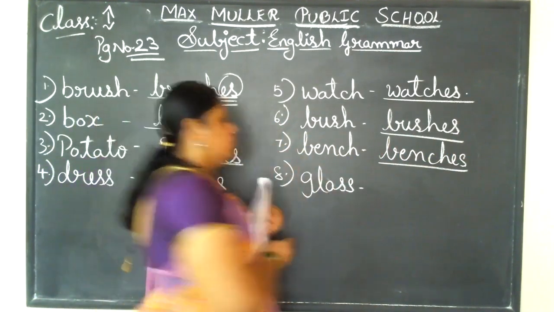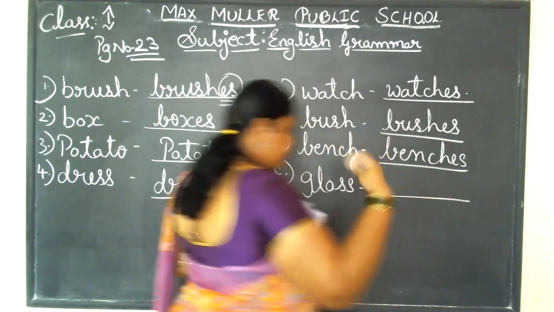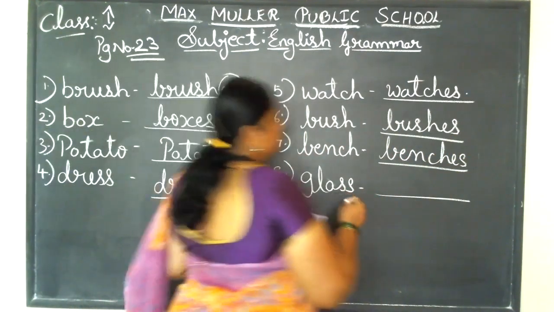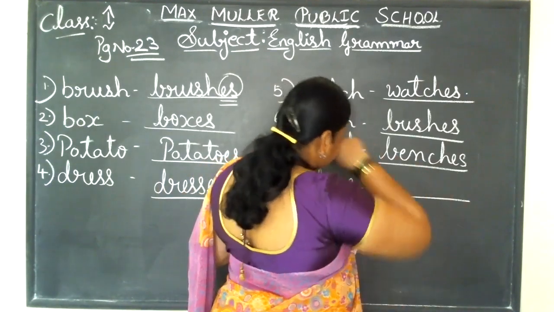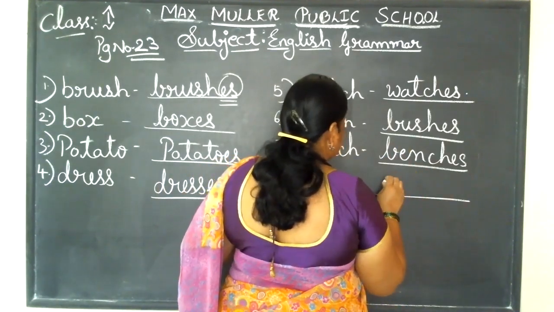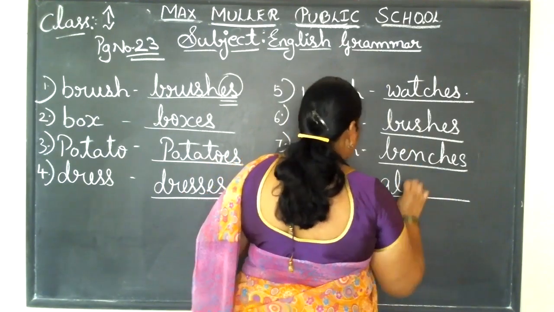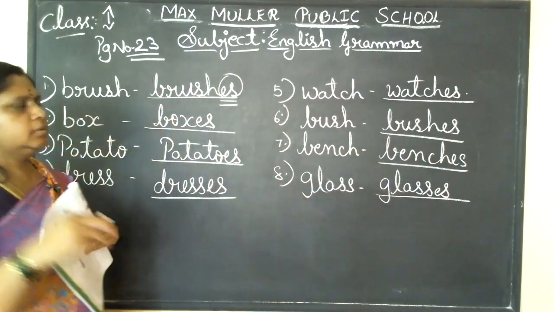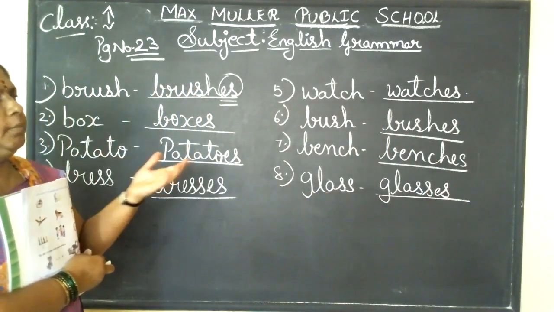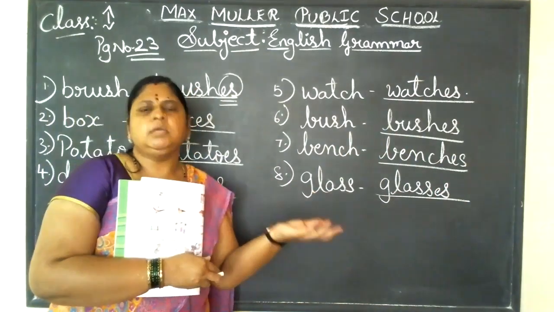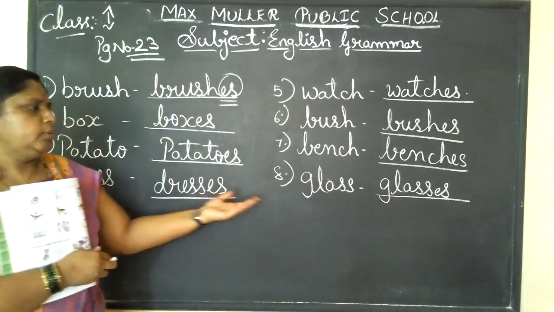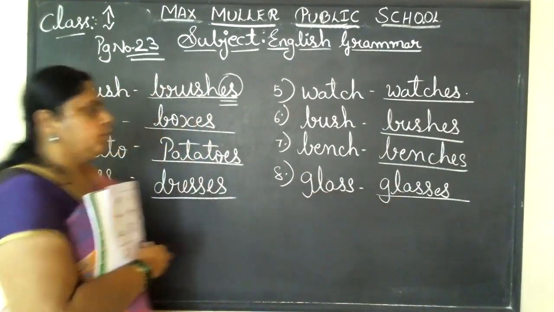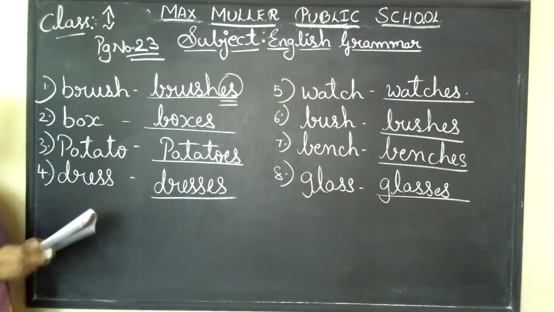If you go to a function or ceremony, like a marriage function, a naming ceremony or a birthday party, you see many glasses they arrange for you, right? Yes, we completed this one.